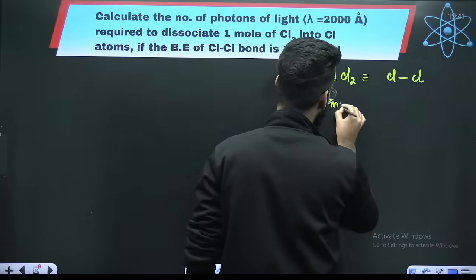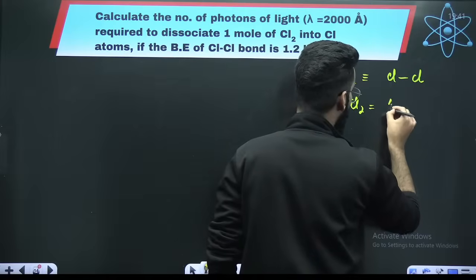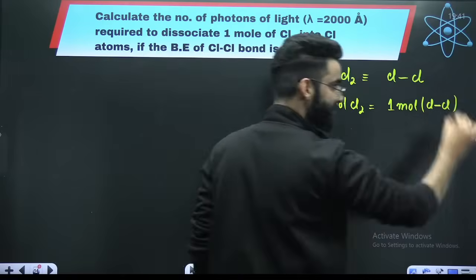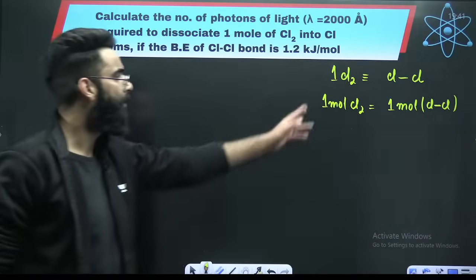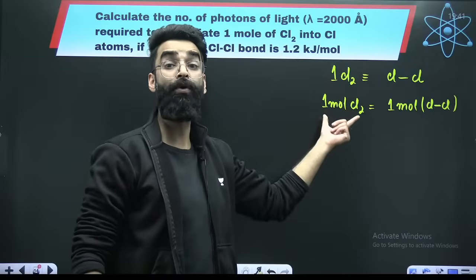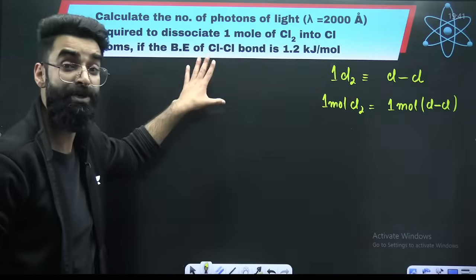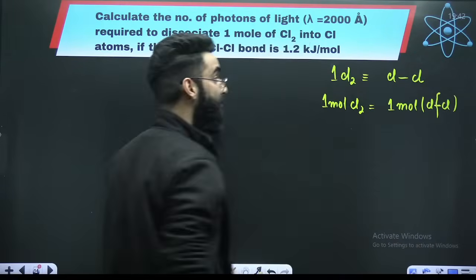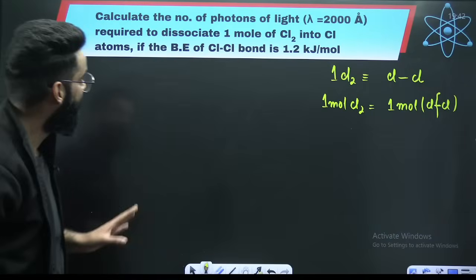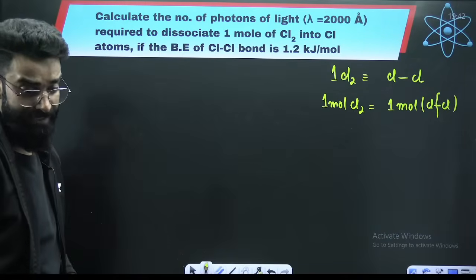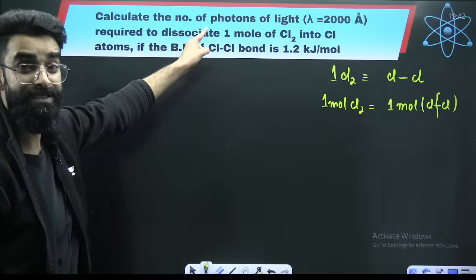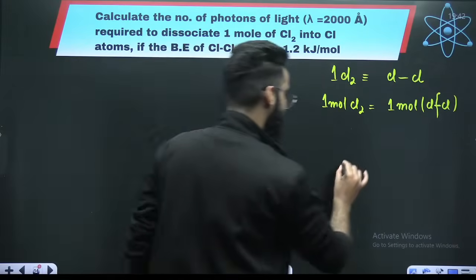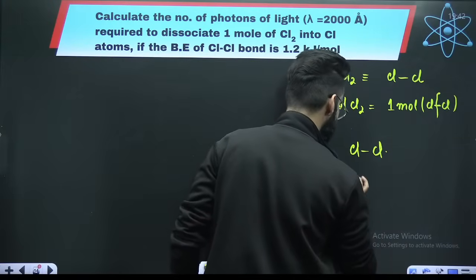Now, if I write 1 mole Cl2, 1 mole Cl2 contains 1 mole of bonds. It's simple. 1 molecule of Cl2 contains 1 bond. Therefore, 1 mole Cl2 contains 1 mole of bonds. And here in this question, you are not supposed to break 1 bond. You are supposed to break 1 mole of bonds. Perfect. Now look at the question carefully. Calculate the number of photons required to dissociate 1 mole of Cl2 into Cl atoms if the bond energy of Cl is given as how much?